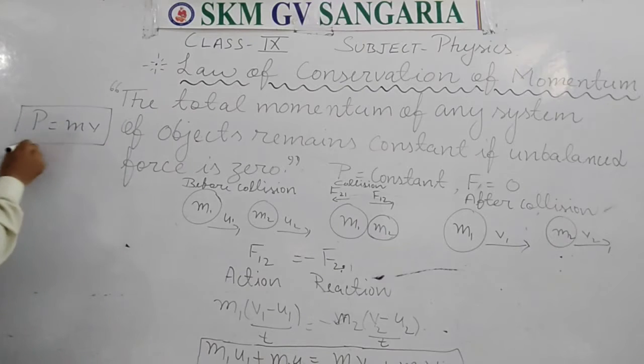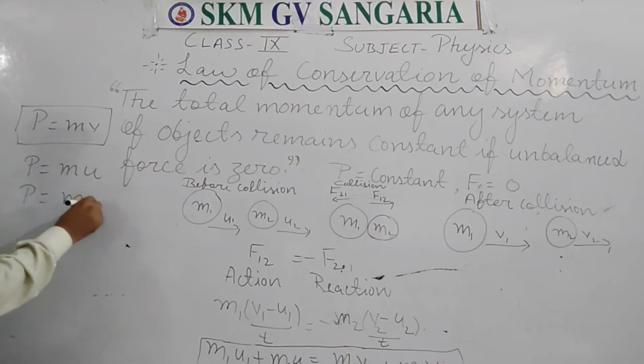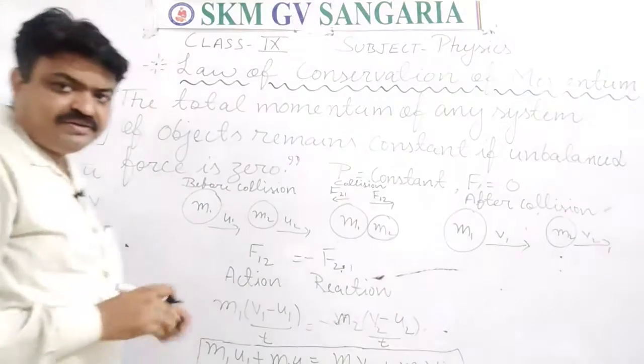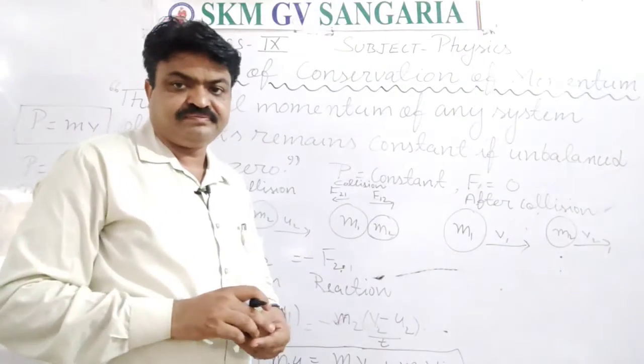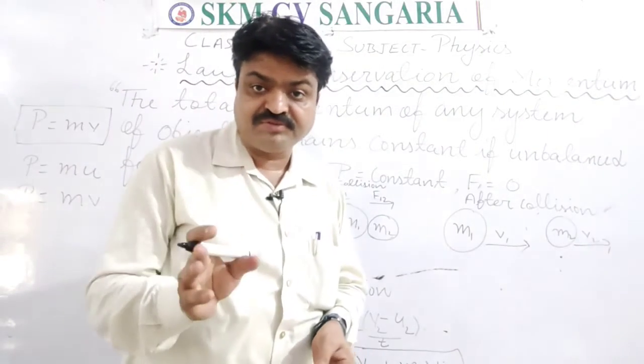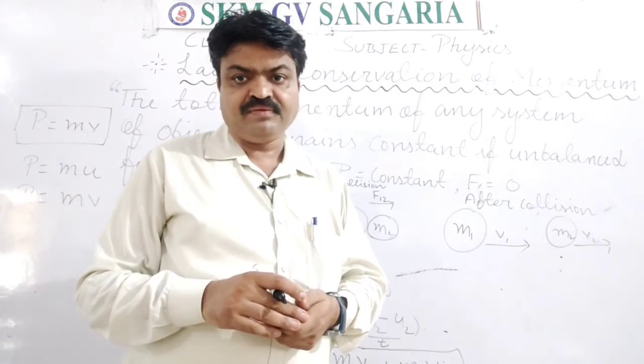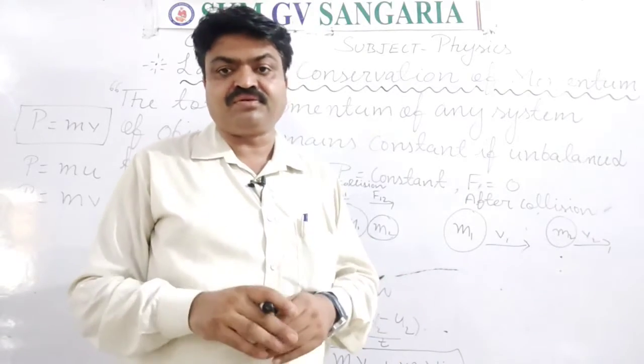This is the formula. Initial momentum we write as mu and final momentum we write as mv. And the initial and final momentum of the objects remains constant in this, meaning the total momentum remains constant.